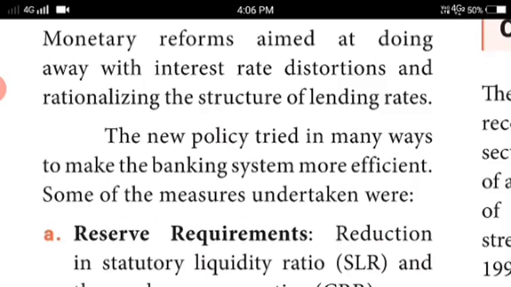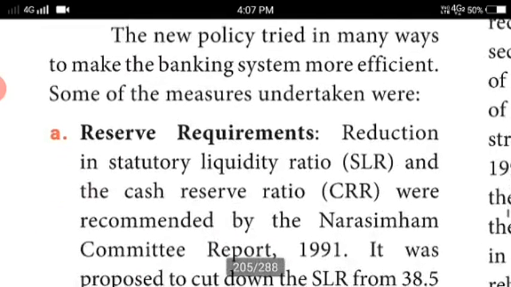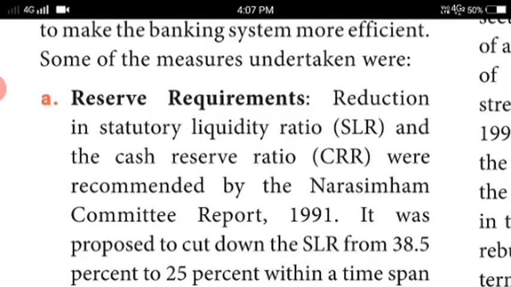The new policy tried in many ways to make the banking system more efficient. For better efficient work by the banks, new policies were introduced by the government, which is reform. After 1991, whatever reform they made in trade as well as fiscal, now the financial and monetary sector. Through the efficient banking system, the policy will be changed. What are the reserve requirements of the commercial banks? That is also set and reformed by the government.